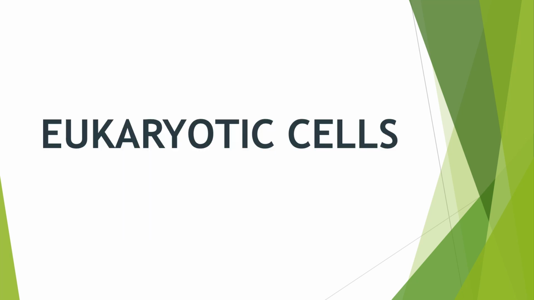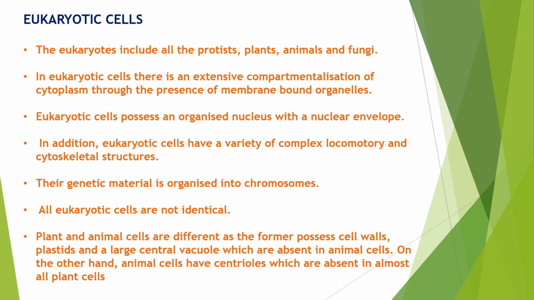Friends, now let's study the eukaryotic cells. Eukaryotic cells, as we discussed earlier, include protists, plants, animals, and fungi. Eukaryotes have extensive compartmentalization, that means the presence of membrane-bound organelles in the cytoplasm. Eukaryotic cells possess an organized nucleus, that is, the nucleus is bound by a nuclear membrane. In addition, eukaryotic cells have very complex locomotory and cytoskeleton structures, composed of microtubules, microfilaments, and intermediate filaments. We will discuss these when we discuss the cytoskeleton.